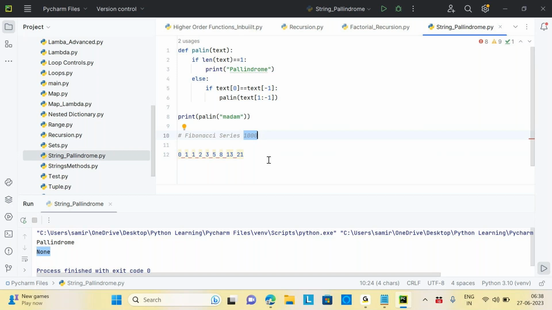So these are the examples of recursion. Recursion is similar to loops, because when you call the function again and again, each time it keeps on looping. But as I told you, you should know the concept of recursion. In real time, you will rarely see an example of recursion.